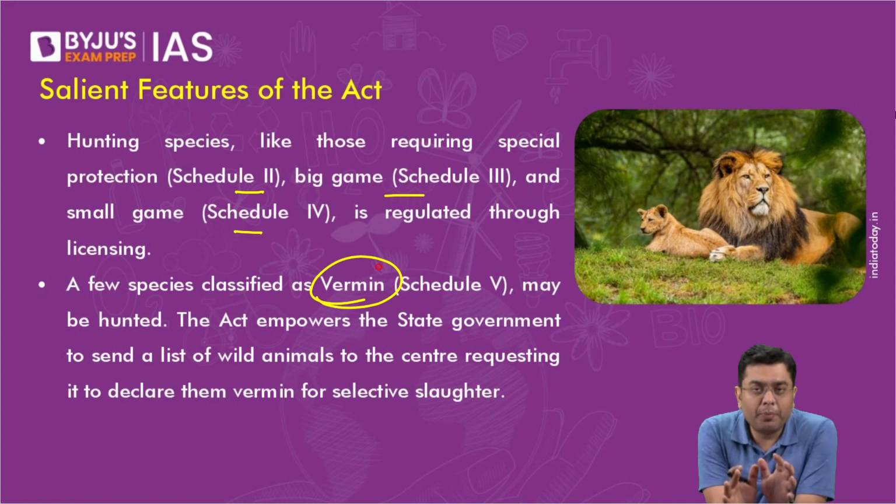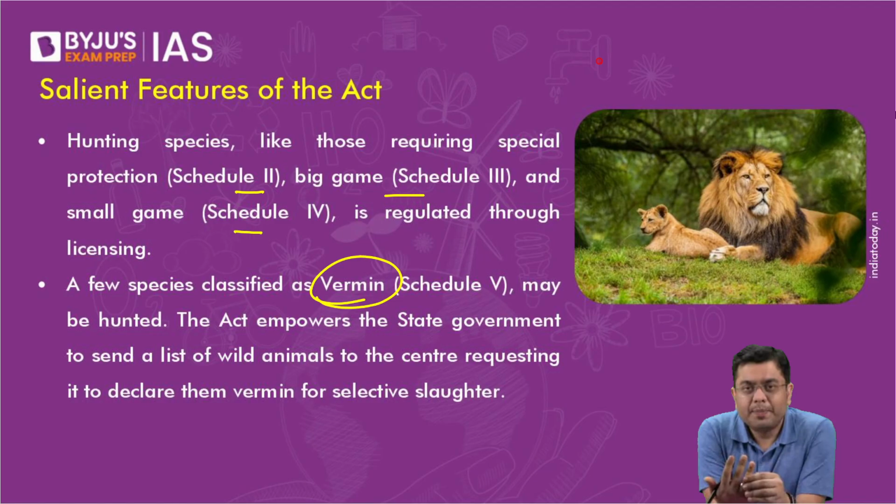The monkey population in that area manages to single-handedly destroy many different crops, many different fruits which grow in the orchards. For example, in the state of Bihar, you have the nilgai population, which again causes a substantial loss to the farmers.